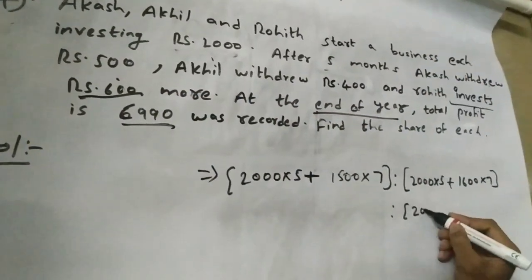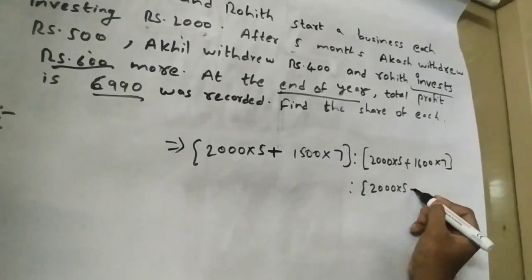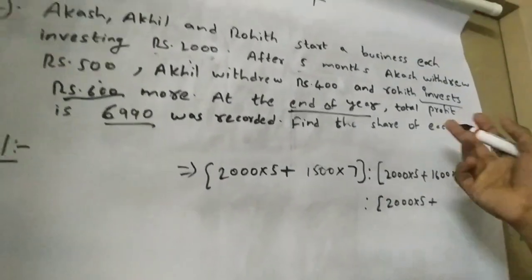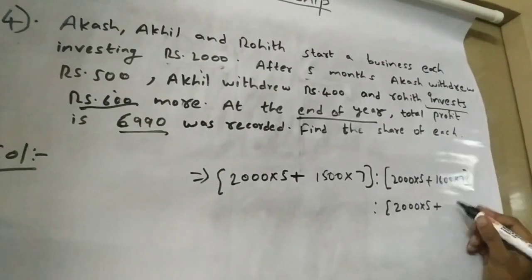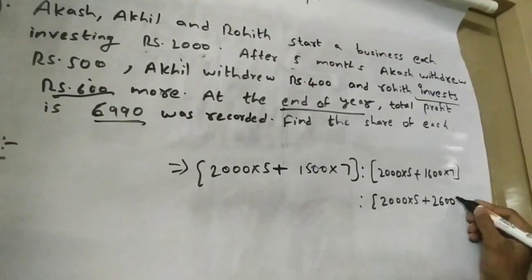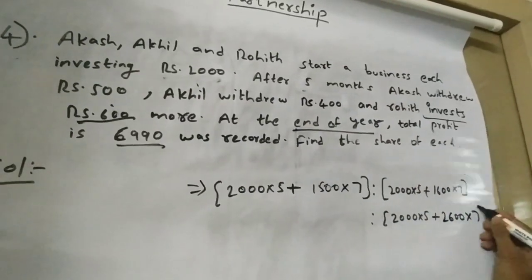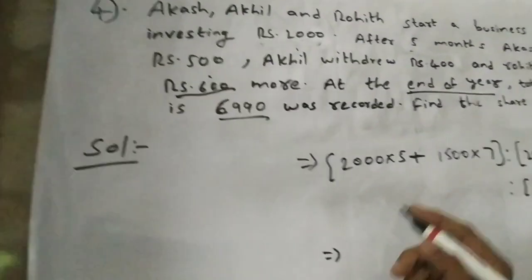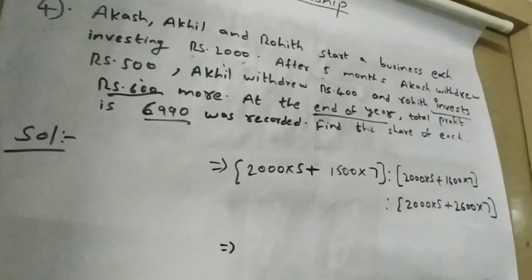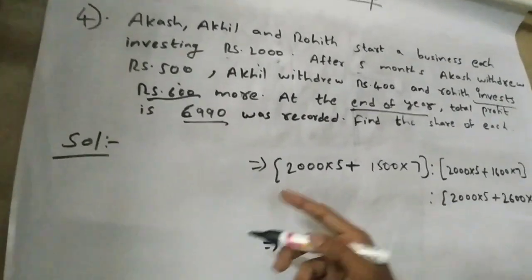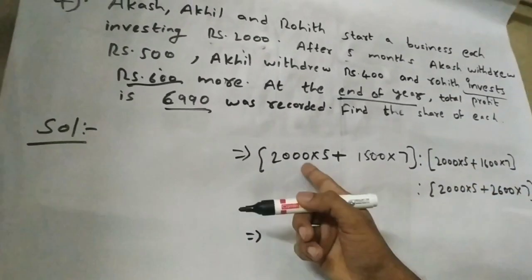Which means for 5 months he invested 2,000, and for the remaining 7 months, 12 minus 5, he invested 2,600 as he added 600 after 5 months, into 7. So you have to understand the question carefully so that your results will be accurate.